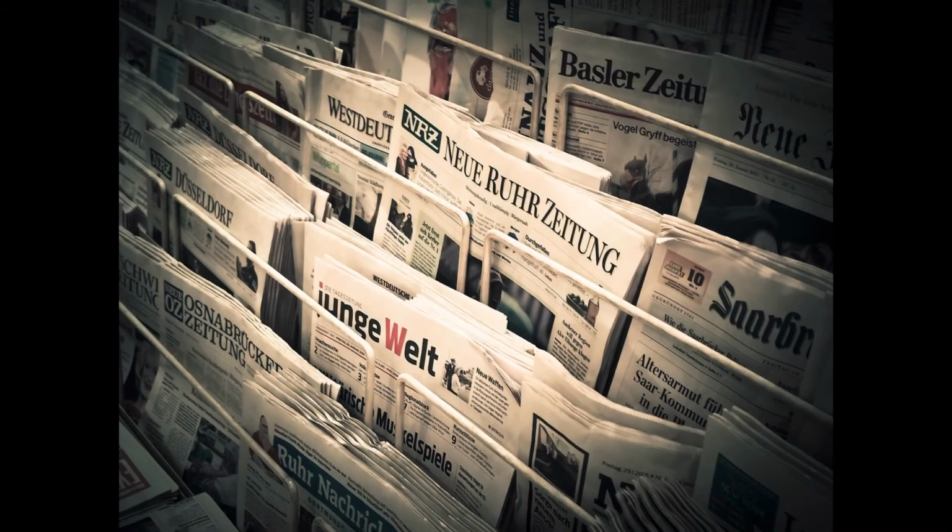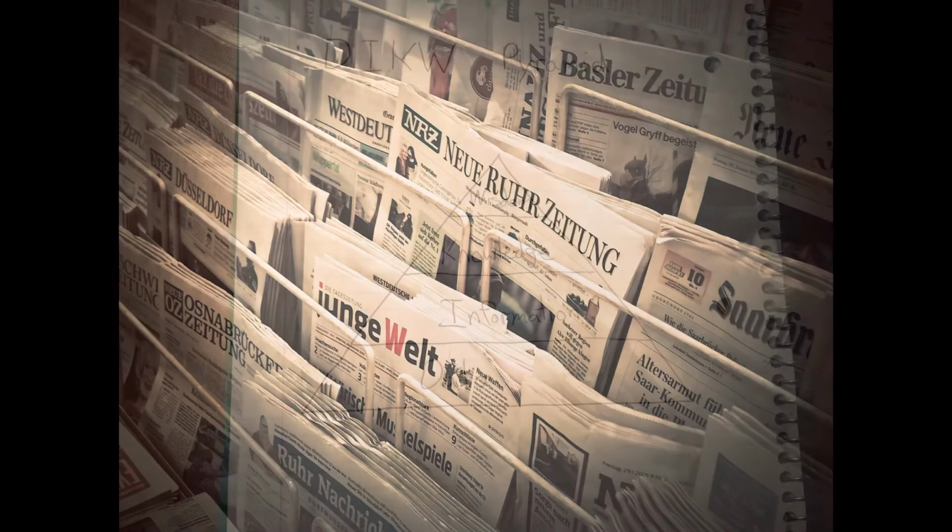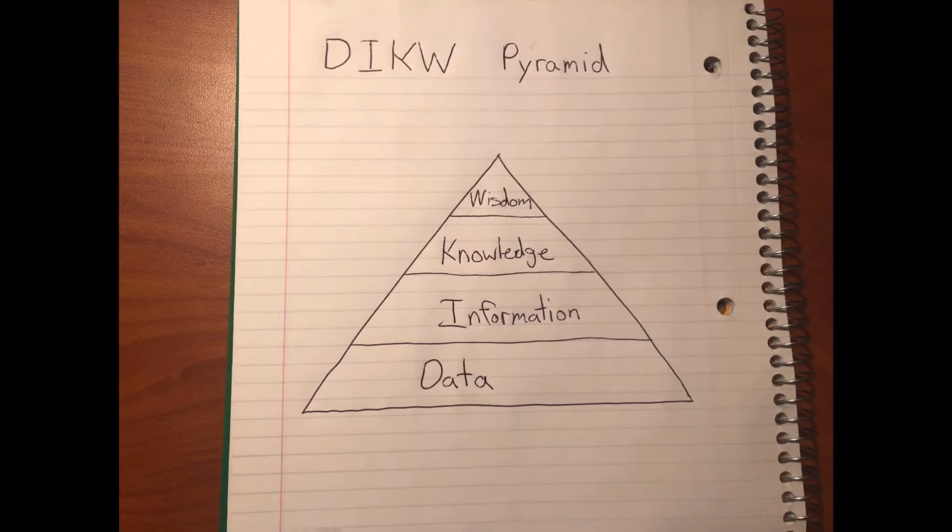The Merriam-Webster Dictionary describes information as knowledge obtained through investigation, study, or instruction. Although information can mean many different things, information science studies use the DIKW pyramid to classify levels of information. From the bottom to top, the pyramid lists data, information, knowledge, and wisdom.